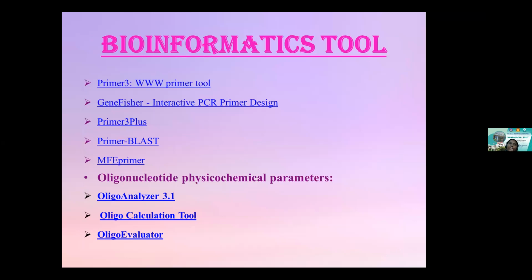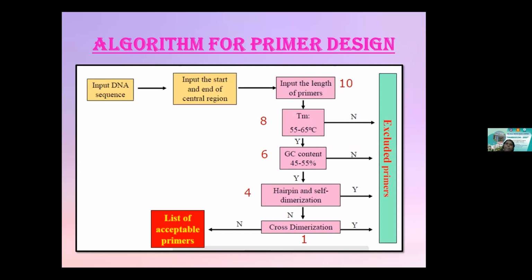Like I told you, heat is what matters, isn't it? That's the basis for your entire PCR, and for designing your primers as such. So you have specialized tools to determine how good the stem loop formation or hairpin or dimerization is, what the possibility of dimerization is, and how you can calculate the delta G factor, which is the heat factor. All these physical parameters can be efficiently calculated using tools like OligoAnalyzer, oligo calculation tools, and oligo evaluators. These are widely used, and these tools are very user friendly. There is an algorithm, a pattern which you need to follow.